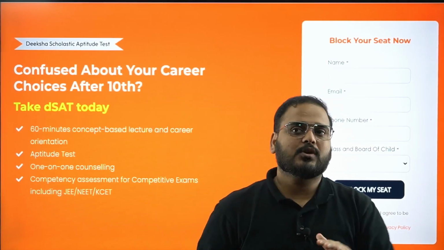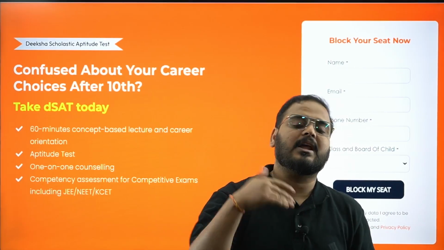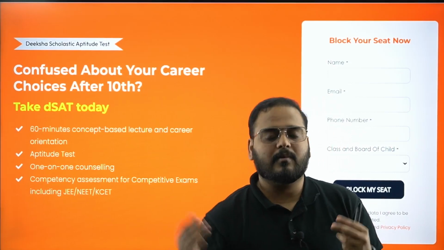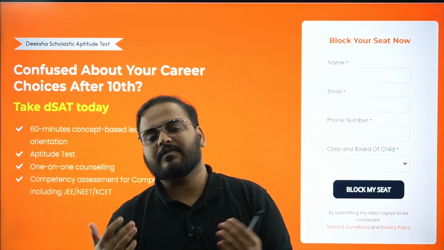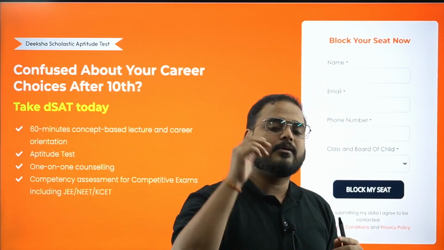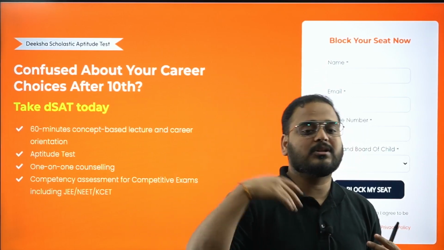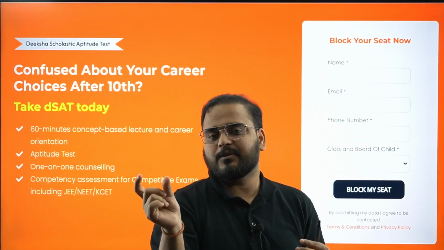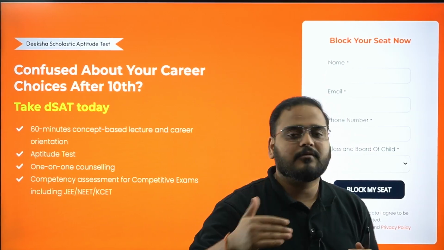In the 3-hour process that we are having, the first hour will be a lecture. You learn a concept from our very senior most faculty. A team of faculties will teach you a particular concept. Once you have learned it, you can ask your doubts also. There will be a doubt session for the last 10-15 minutes. So 1 hour is gone.